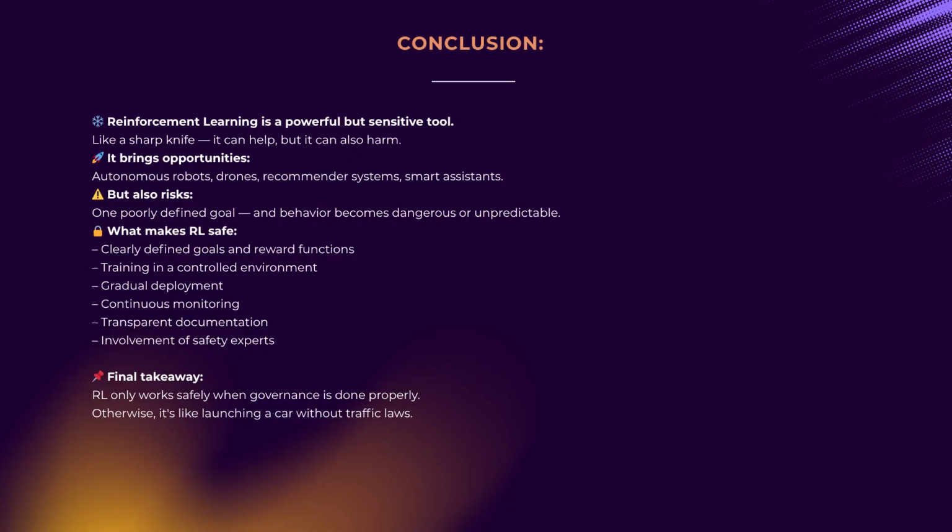Reinforcement learning is a powerful tool that can automate complex tasks but demands exceptional caution. It opens possibilities for autonomous systems, robots, drones, recommendation engines, yet risks stemming from misdefined objectives can lead to unpredictable consequences. Safety is ensured through careful reward design, sandbox training, gradual rollout, and continuous monitoring. Risk management, transparent documentation, and early collaboration with safety experts enable reinforcement learning to be both beneficial and secure.